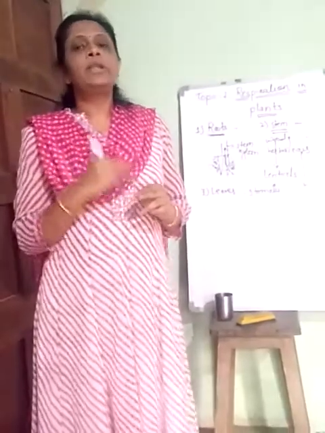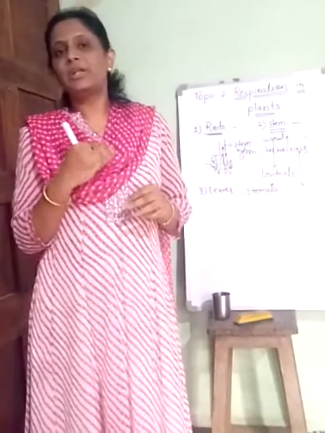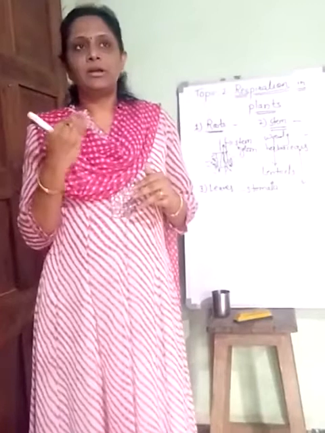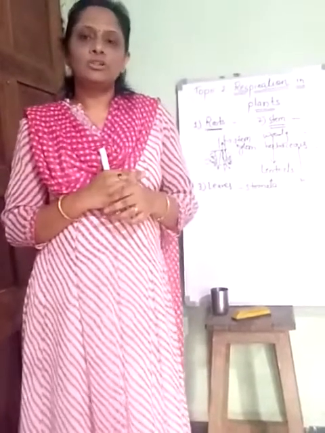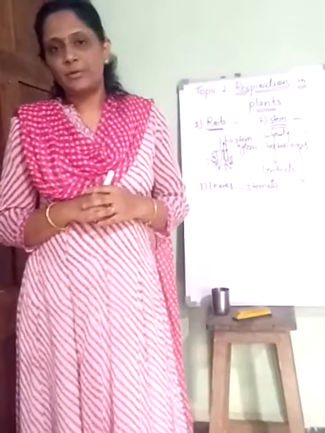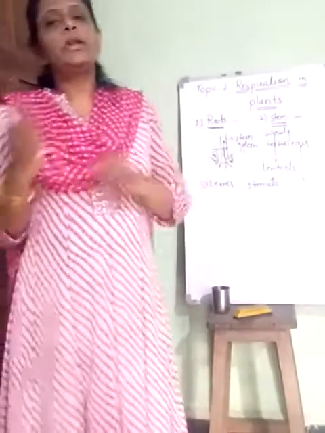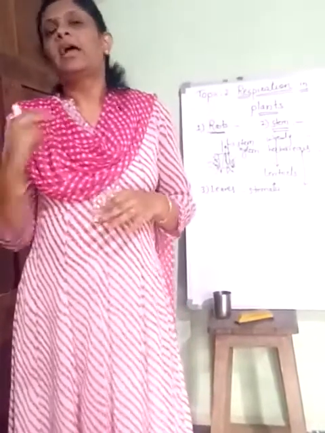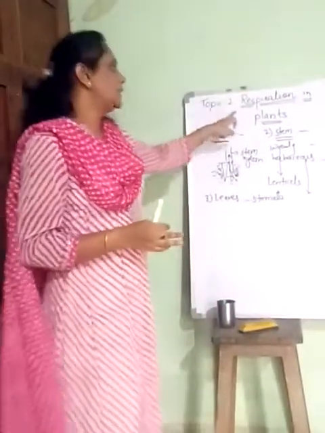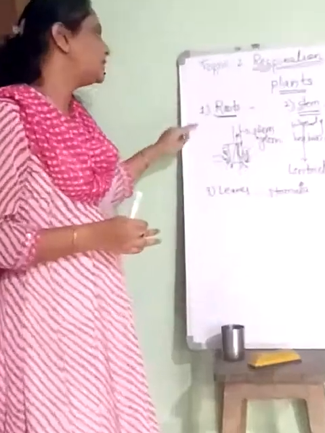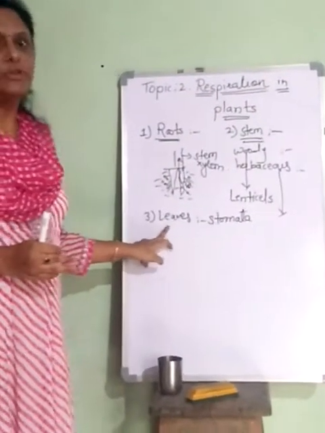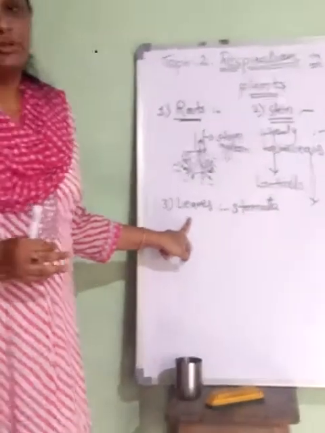Then we have seen lactic acid fermentation, especially in human muscle cells and certain bacteria to which very little oxygen is available. In such organisms, lactic acid fermentation is seen, where pyruvate gets converted into lactic acid and 2 ATP molecules. Then we have seen respiration in plants. We have seen respiration in roots, respiration in stems and respiration in leaves through the process of diffusion.